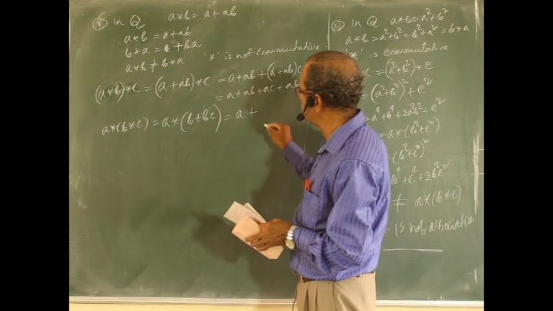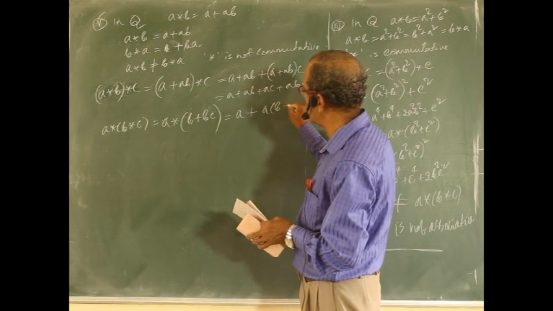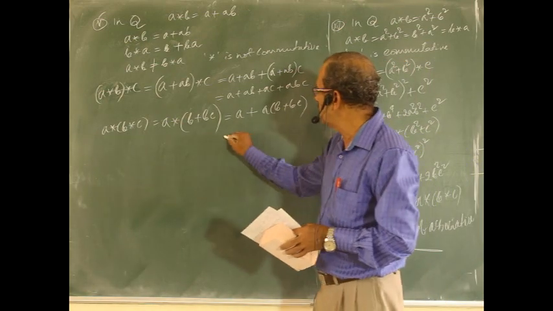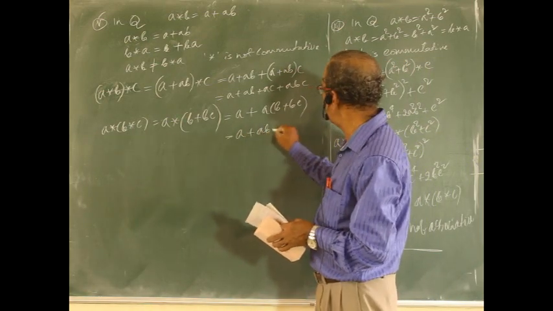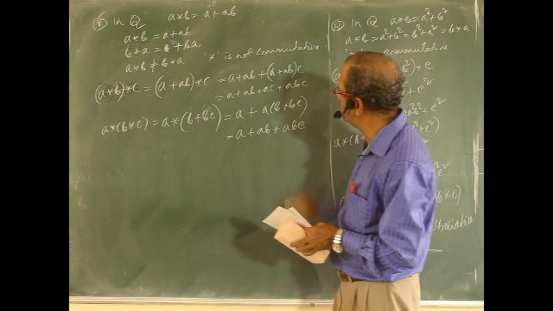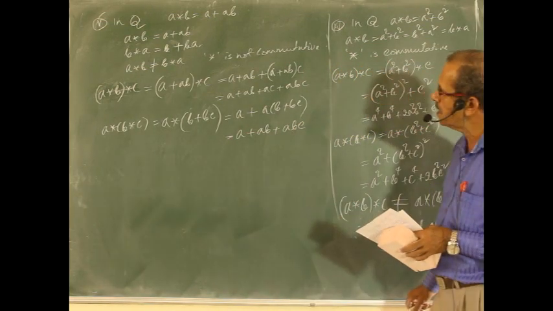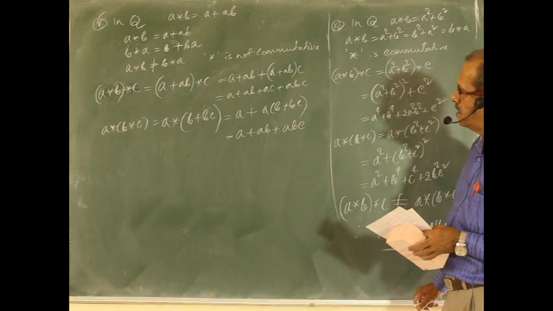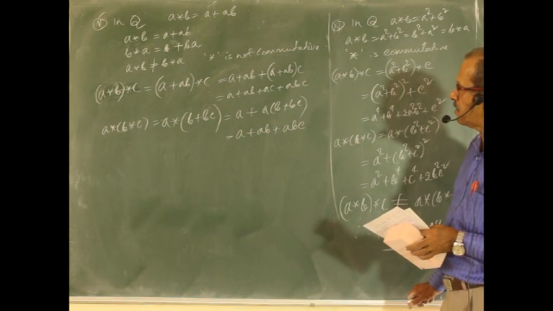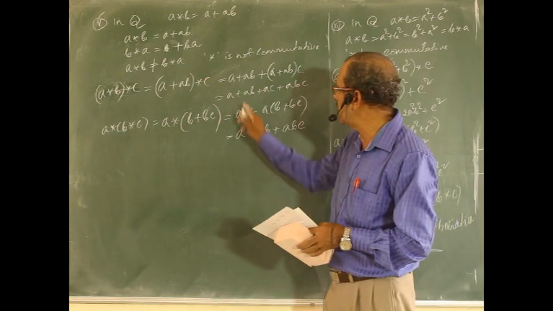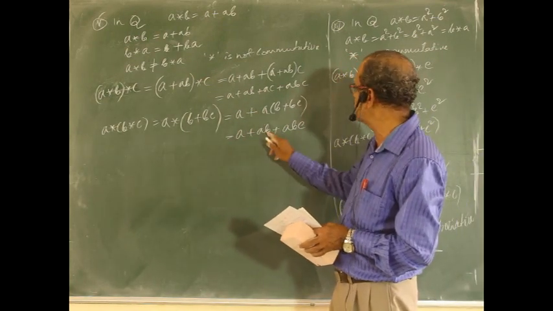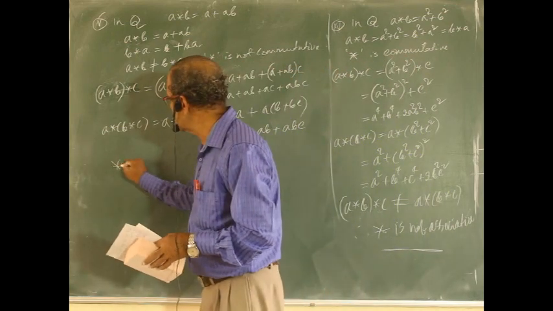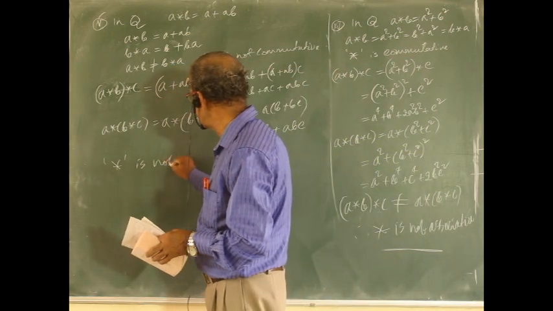Removing this star also, so you get a plus ab plus abc. First one as it is, a product of the other two, entirely different. a plus abc, ac is not there. Therefore, star is not associative.